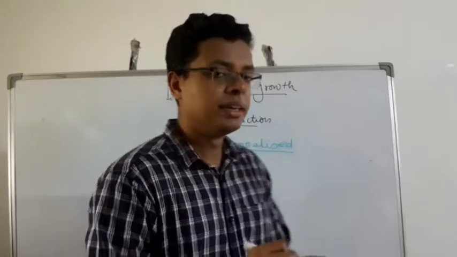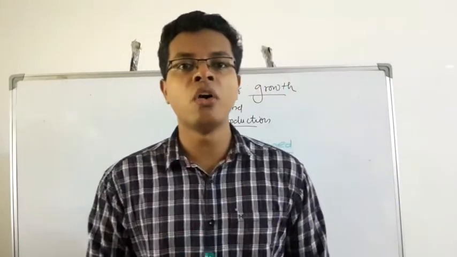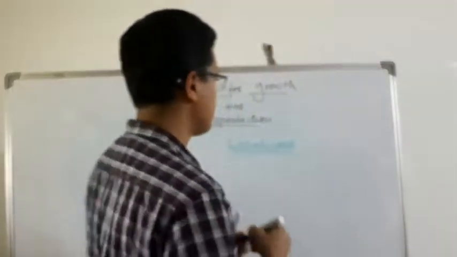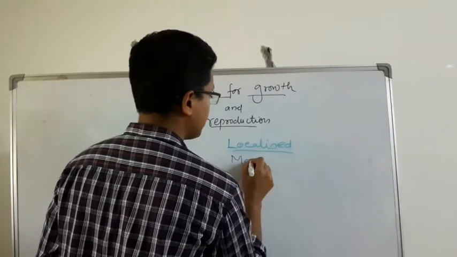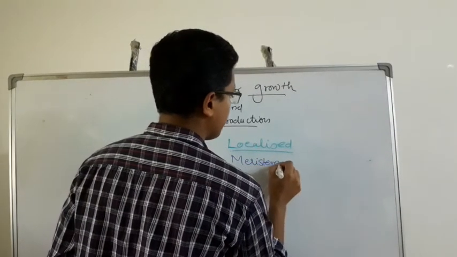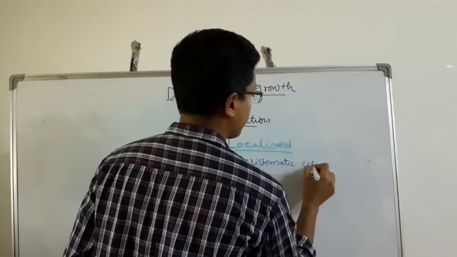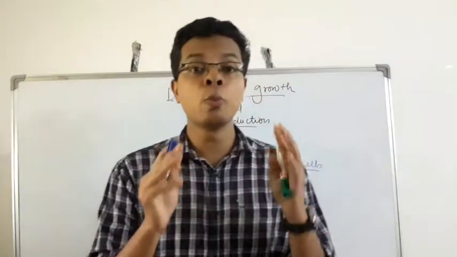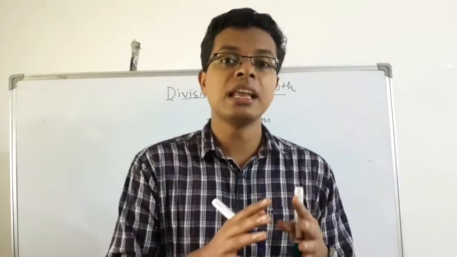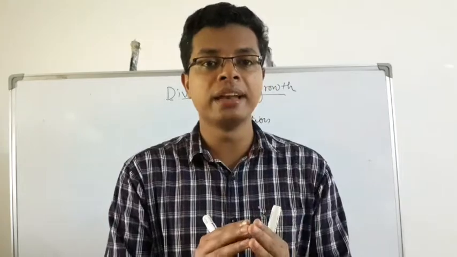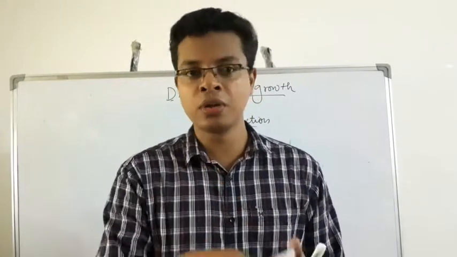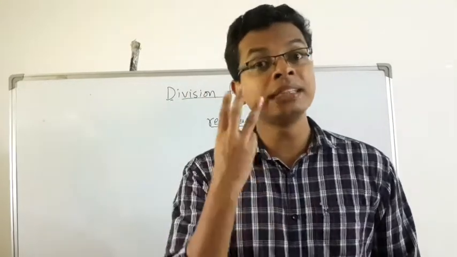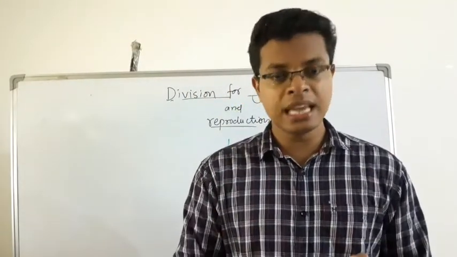growth in the plant. That is because of cells called meristematic cells. These meristematic cells are a group of cells seen at different parts of a plant, which is responsible for the growth of that plant. There are mainly three types of meristems seen in a plant.